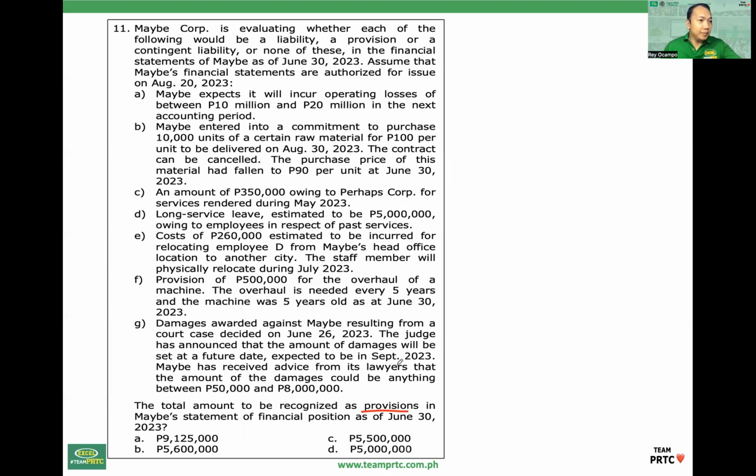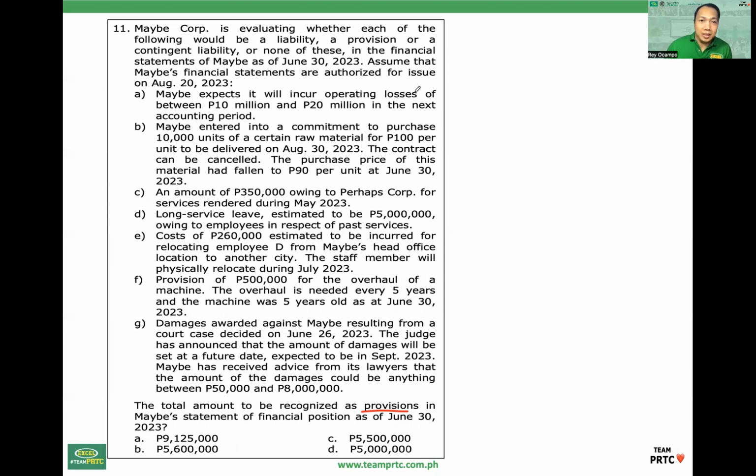Here's the background. The entity is evaluating whether each of the following would be a liability, a provision, or a contingent liability, or none of these in the financial statements.